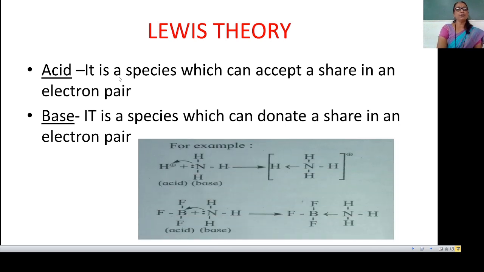Consider the example. In this example, this H plus has a positive charge, means it is electron deficient, and this NH3 has an electron pair. This electron pair is a non-bonding electron pair or lone pair of electrons, means it is electron rich, which can donate electrons to H plus, and H plus can accept.